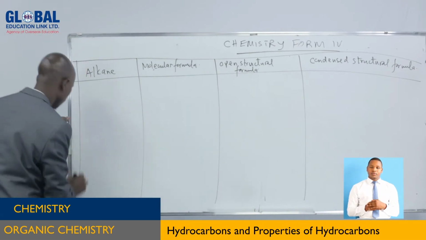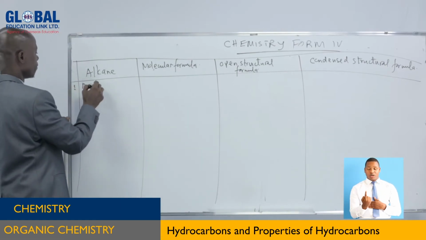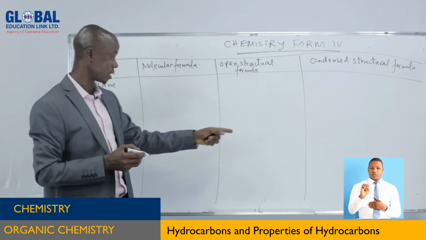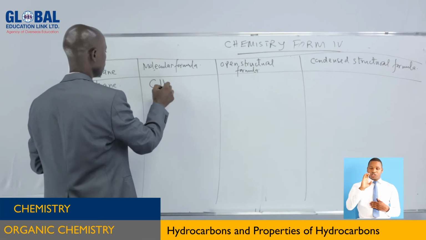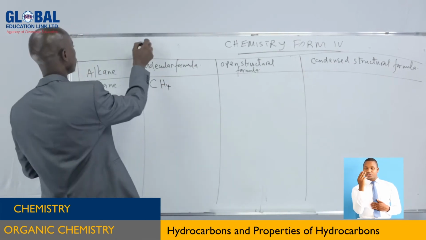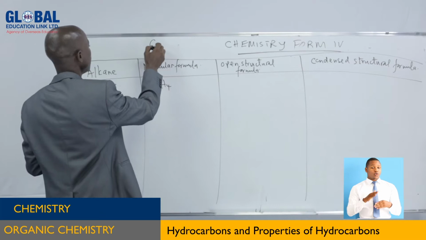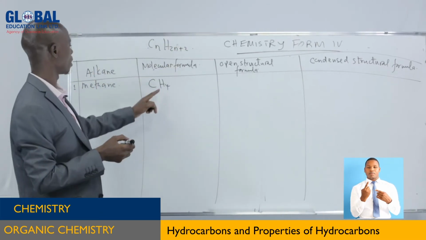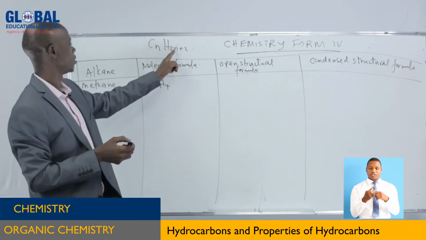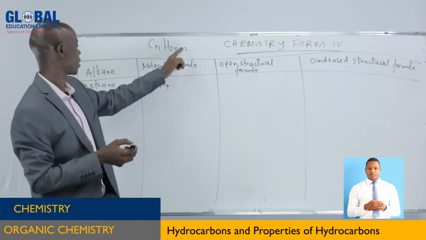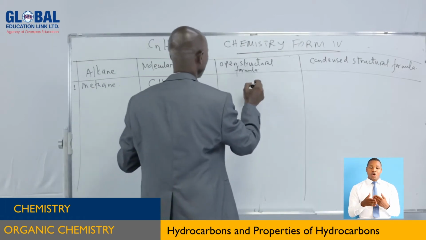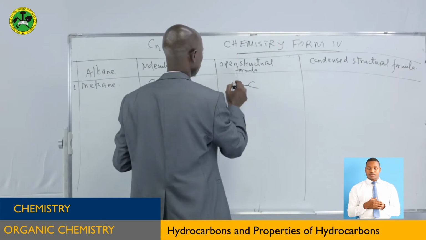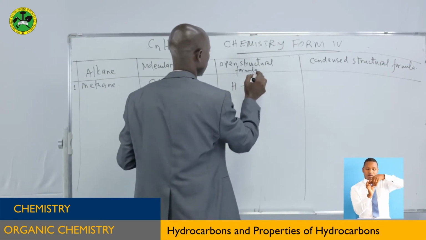Starting with the first one, methane. Molecular formula we have described a few minutes ago. So it is CH4. You can use the general molecular formula as I have said, CnH2n+2. You get this one: 1 carbon atom, 2 times 1 plus 2, you get 4. Open structure, it has got only 1 carbon atom. In open structure, we show the bonds in that way.